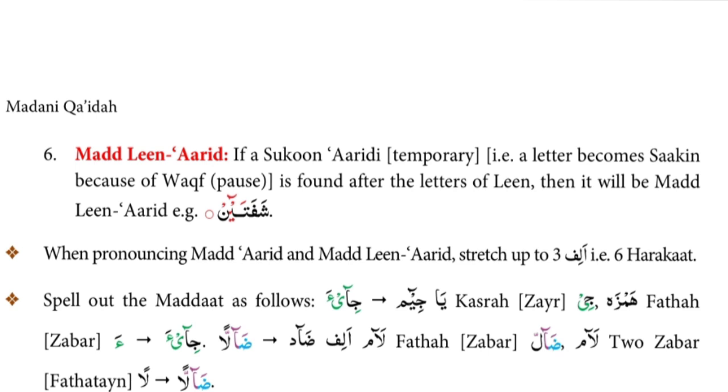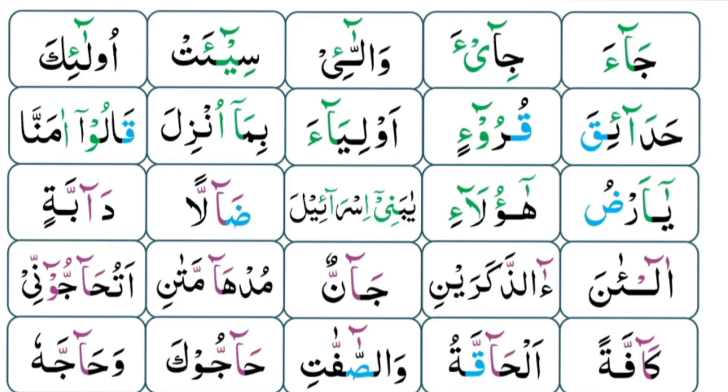Spell out the maddat as follows. Ji-a, Jim, ya, zir, ji, hamza, zabar, a, ji-a. Dollan, dod, alif, lam, zabar, dol, lam, two, zabar, lan, dollan. Inshallah, in the next video, you will be learning lesson number 17 from line number 1.